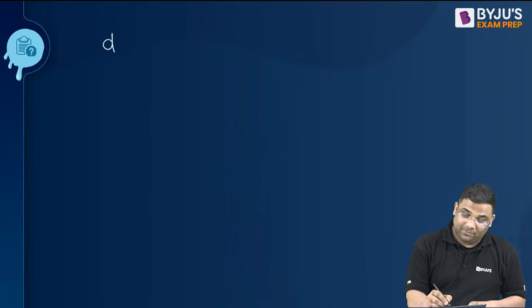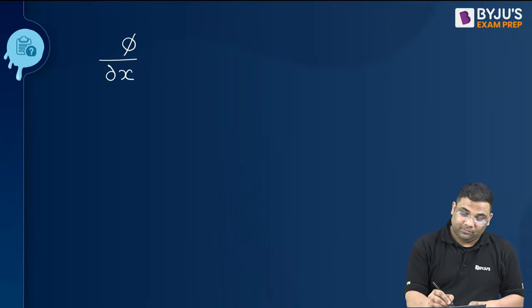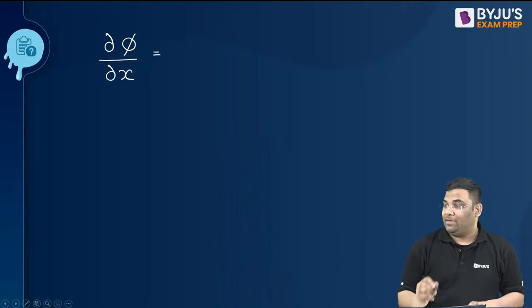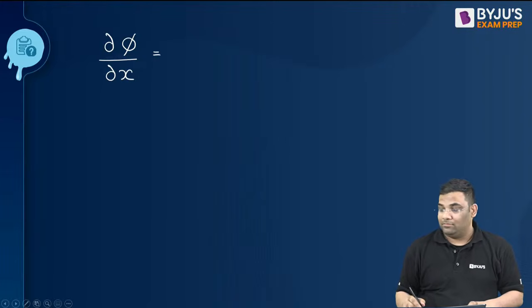Again I erase this. Now you tell me what I will get. Phi function.